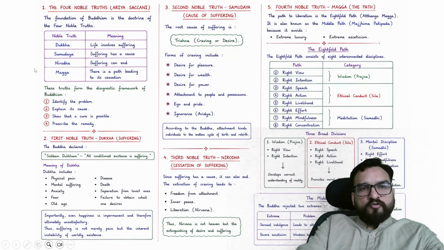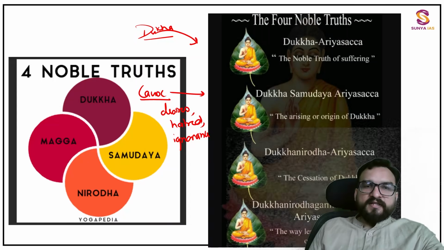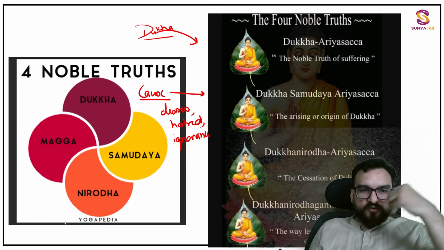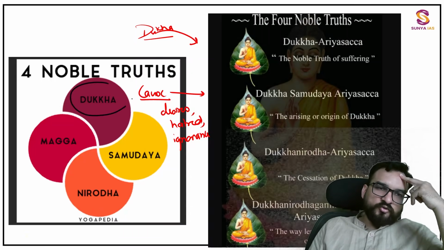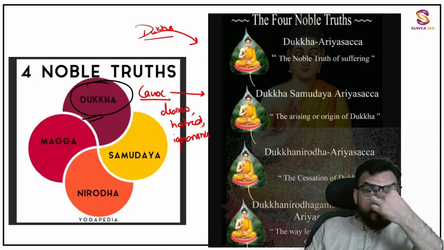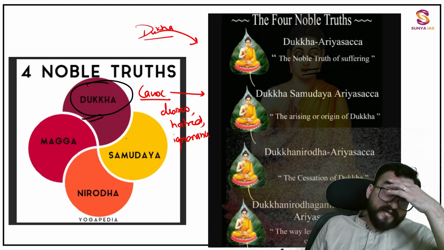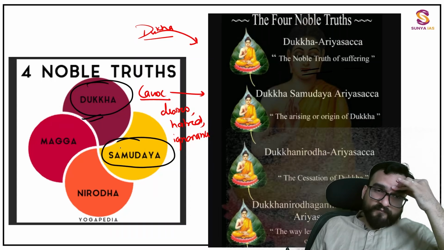So first of all, try to understand the four noble truths over here. First noble truth is the world is full of suffering. That is dukkha. Then second, samudaya.